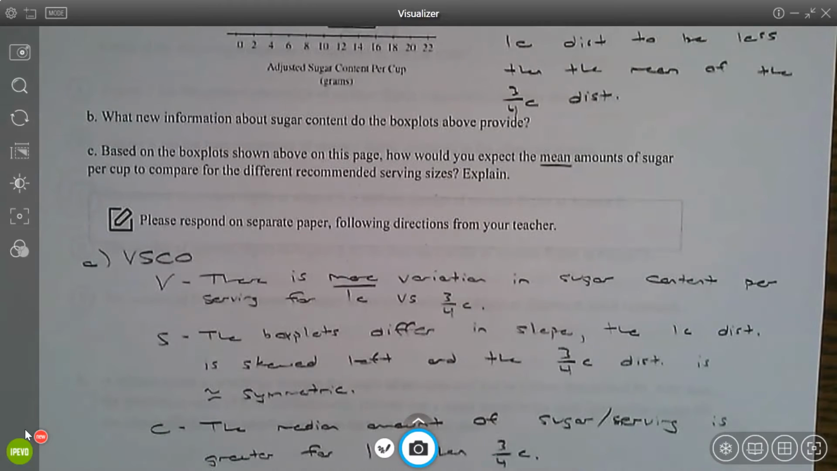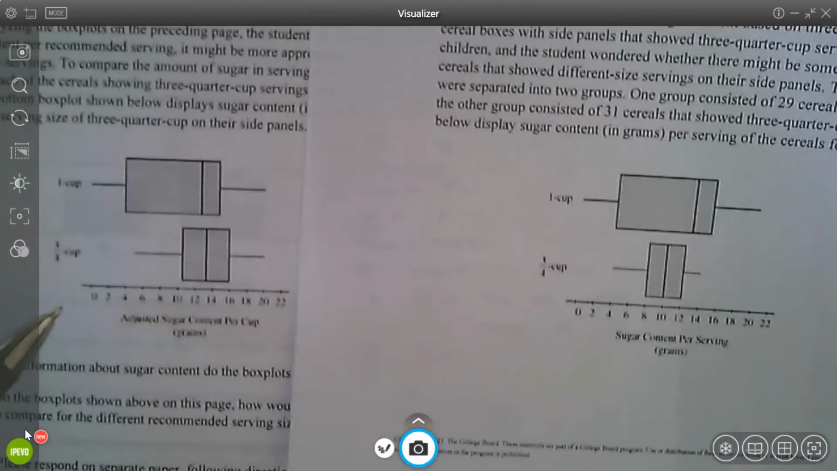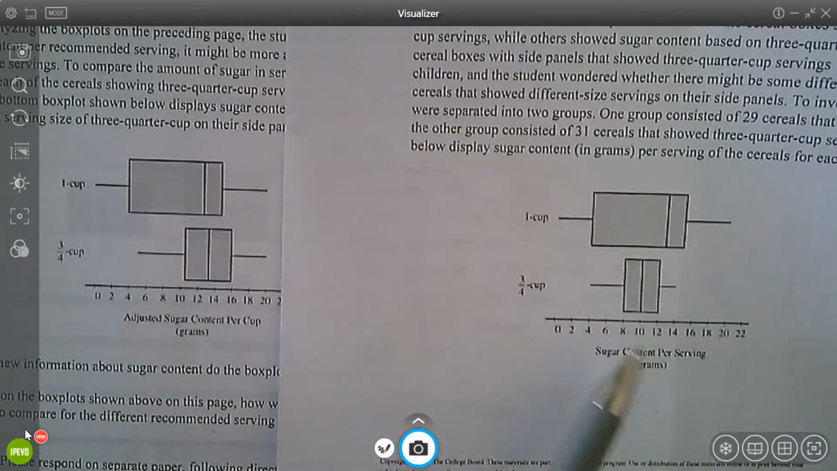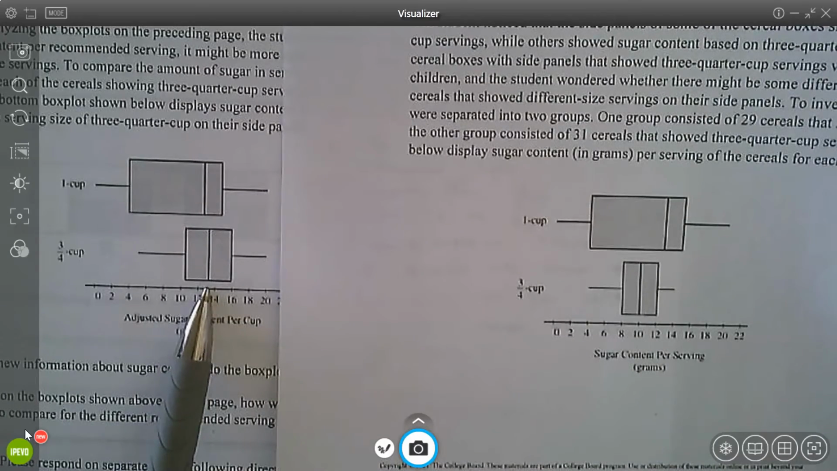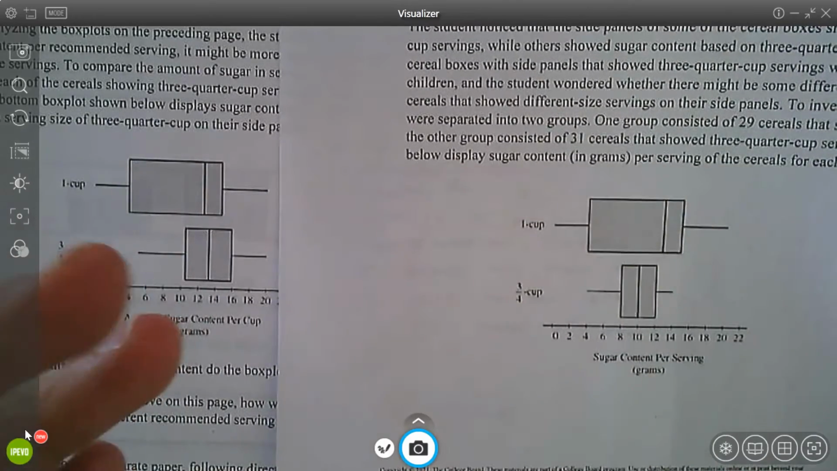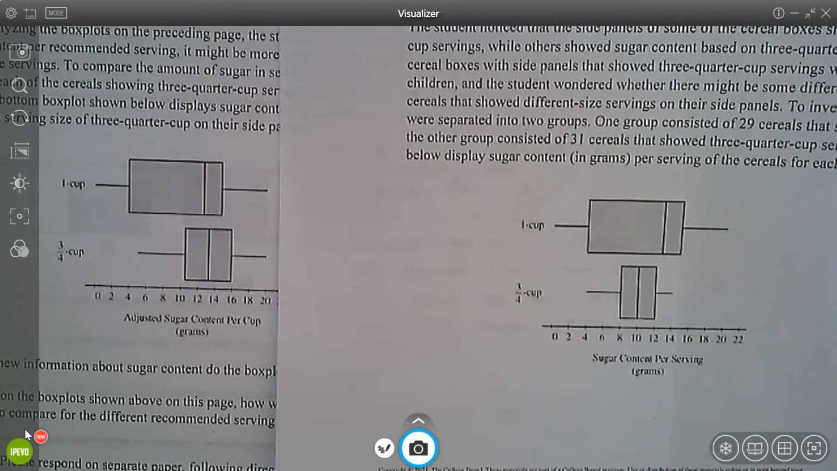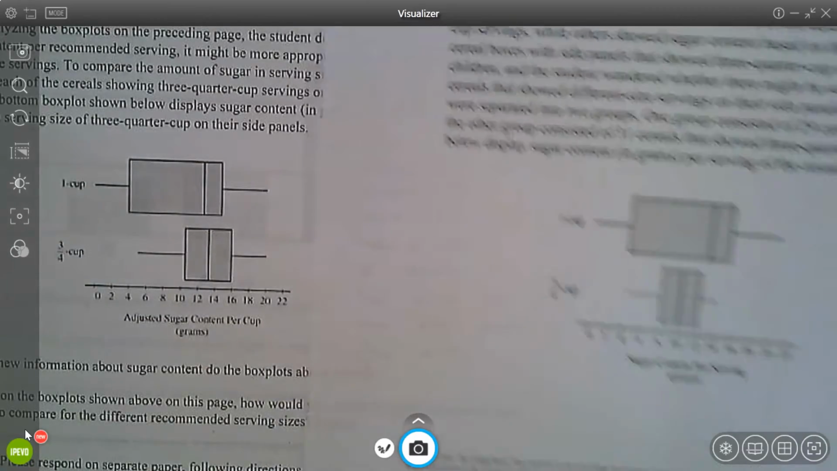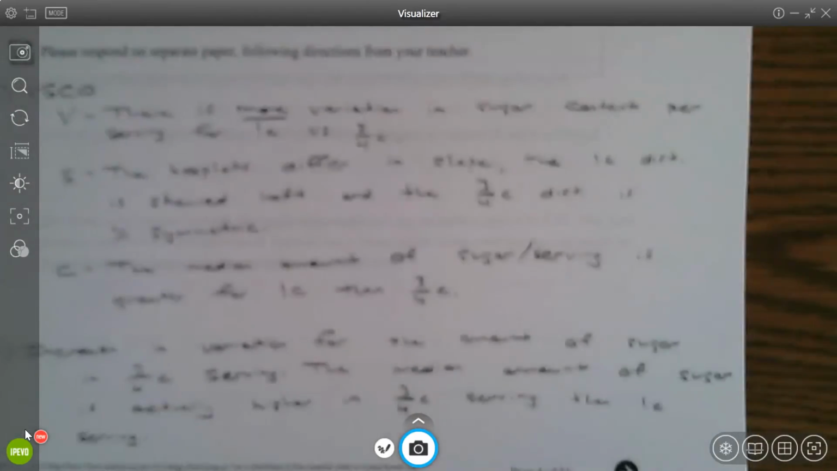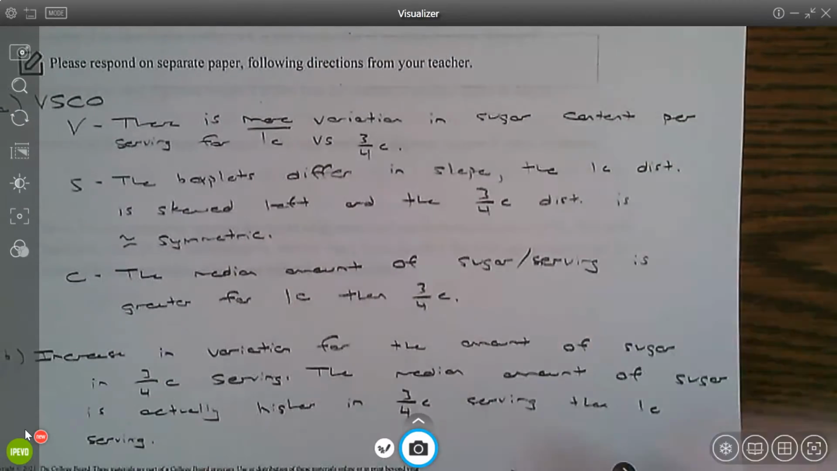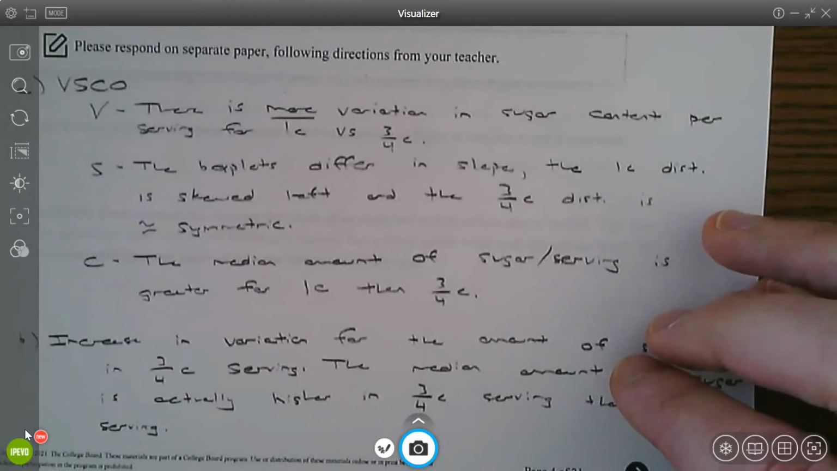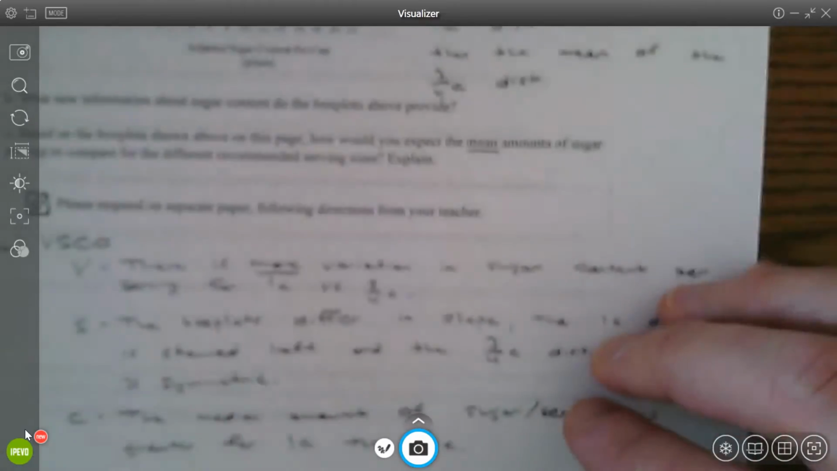Part B, what new information do we have? So I'm really comparing this old box plot for 3/4, this old one to this new one. Well, when I look at the differences, this was shifted up because it was at 10, now it's centered at about 13.5 maybe. So it shifted up towards higher sugar contents per cup, and there's more variability. It was stretched out. So really talking about those two things, the increased center or the shift up and the increased variability as well.